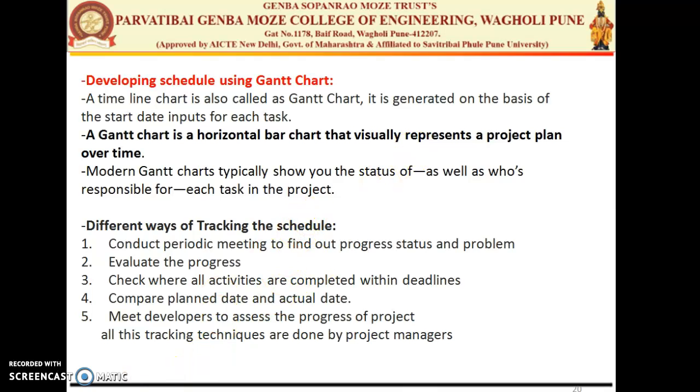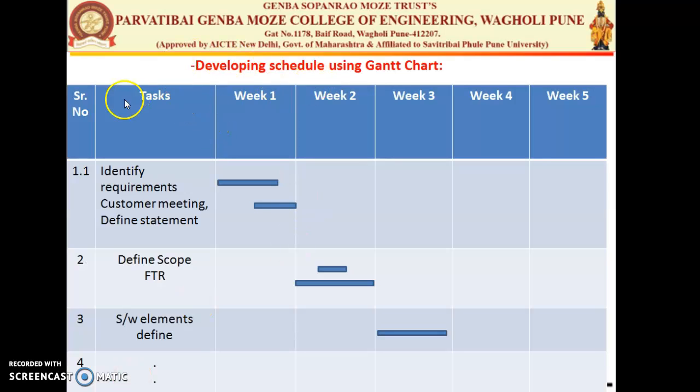We can see the diagram. So here is a Gantt chart for the development process of the software. The first task is identifying the requirements, customer meeting and defining the statement. Here we have listed horizontally the time slots. The unit of the time slot is week.